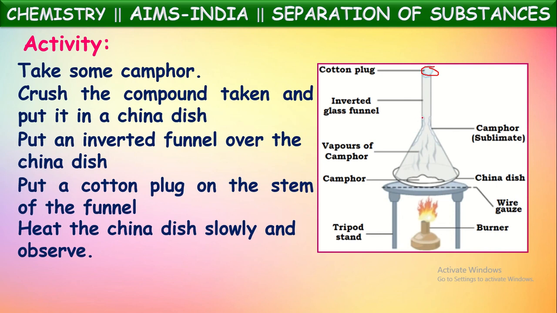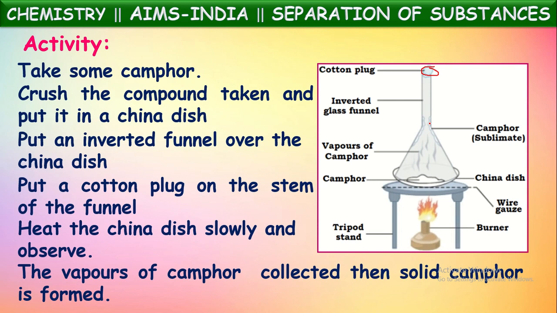When they touch the cooler parts of the funnel, they immediately convert into solid form. So solid camphor is obtained and forms a layer on the inner walls of the funnel. This is called sublimation and deposition. First, on heating, camphor converts into vapor form. That is sublimation. And when these vapors touch the cooler parts of the funnel, they immediately convert into solid form. That is deposition.